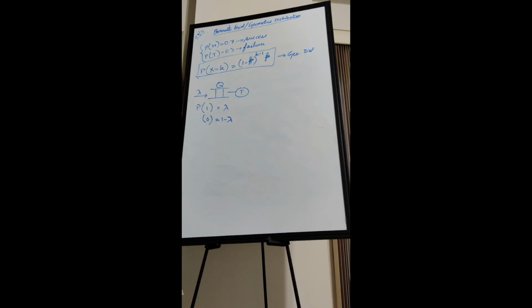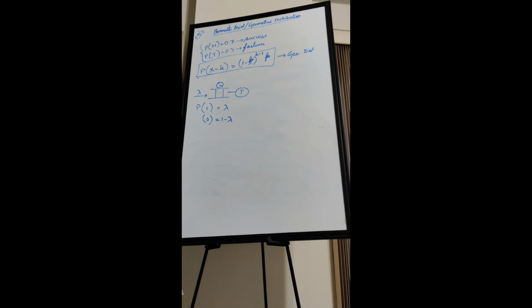Now when we say inter-arrival time, what is that? Inter-arrival time means you got one packet, then you keep tossing the coin till you get the next packet. So the inter-arrival time is nothing but the geometric distribution, because that is the number of trials.